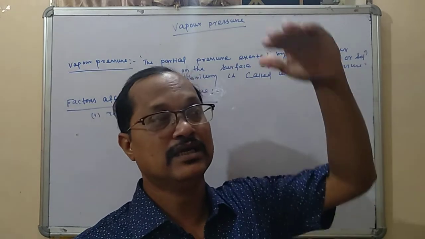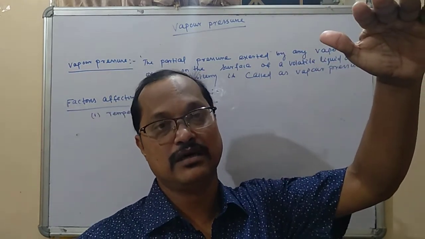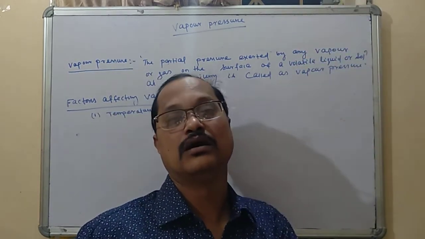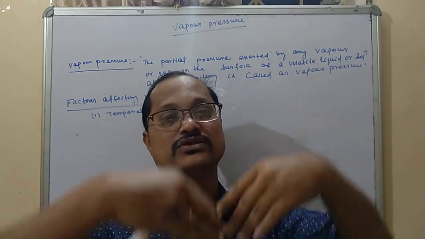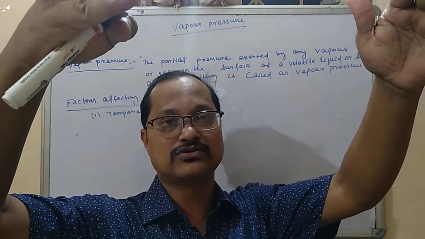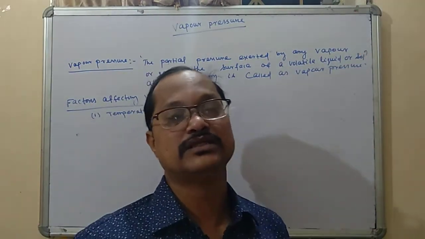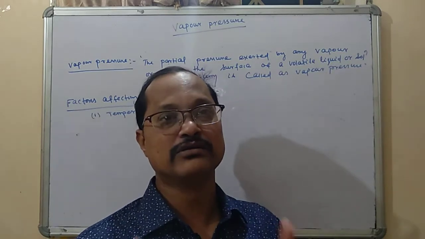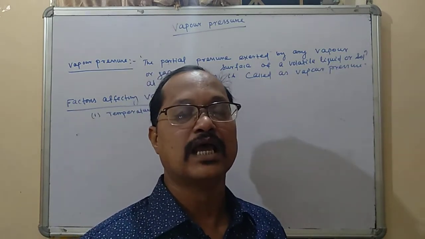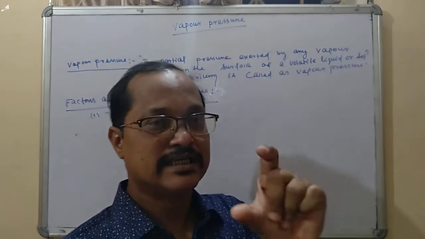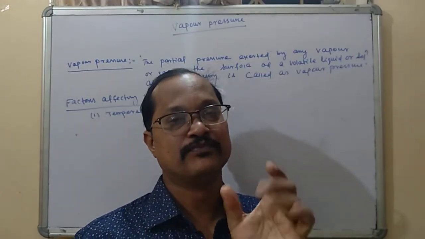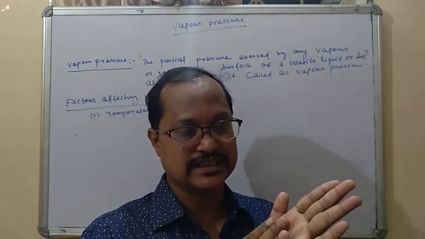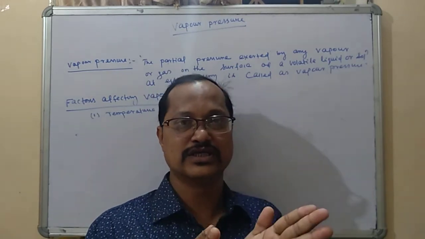That means no molecule of the gas is converted to liquid, and liquid molecules at that state do not convert to gaseous form. In that case we say the equilibrium state has arisen. And that's why a volatile substance, volatile liquid or solution.